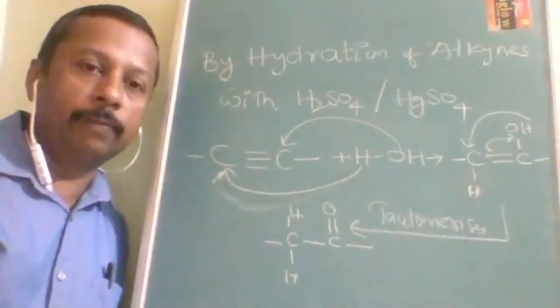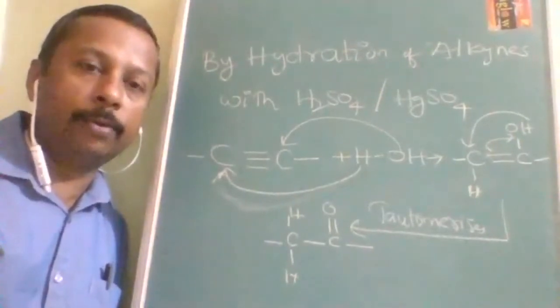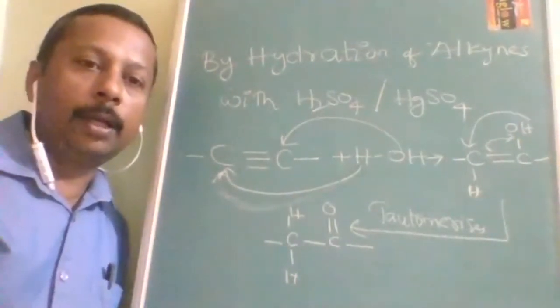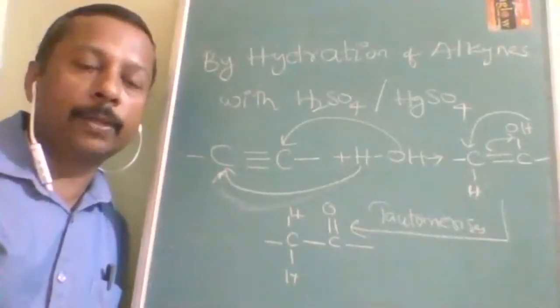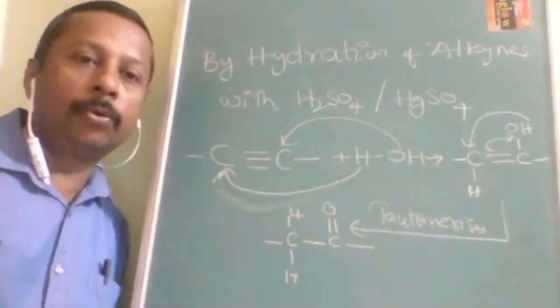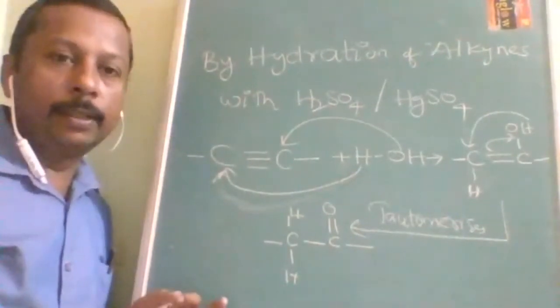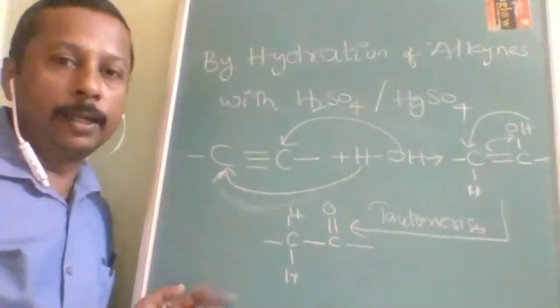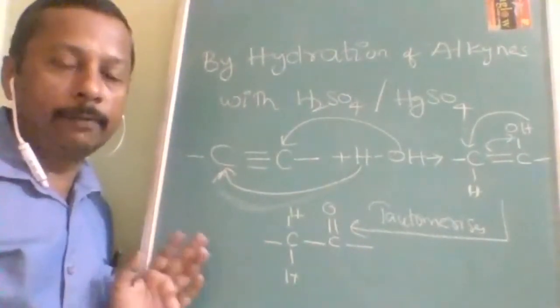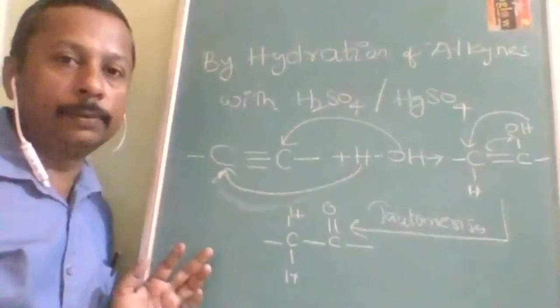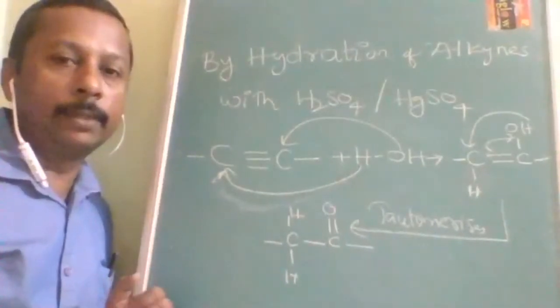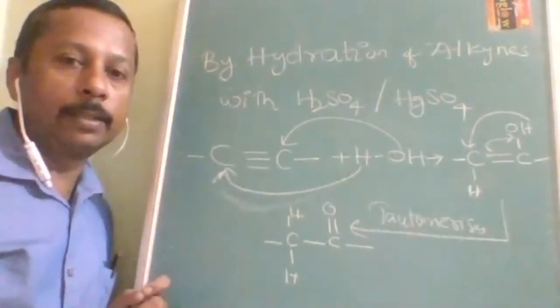There, if we use 1 degree alcohol, aldehyde; 2 degree alcohol, ketone; and 3 degree, nothing, it will undergo dehydration to give alkene. Understood? Next is oxidation with ozonolysis, reductive ozonolysis. And the final one is hydration of alkynes with H2SO4 and HgSO4.